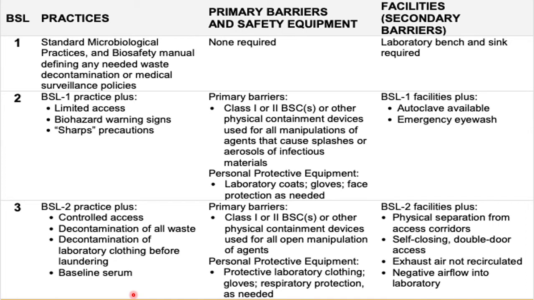Also, in the case of secondary barriers that are supposed to be provided with BSL-3, there is a physical separation of the facility from access corridors.